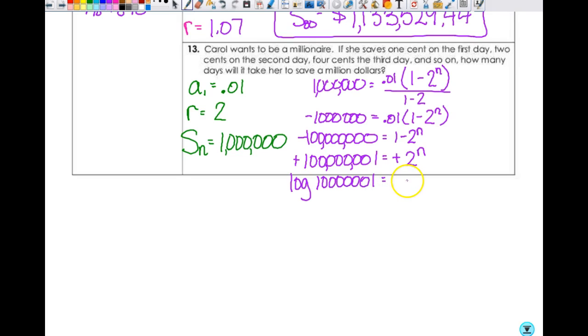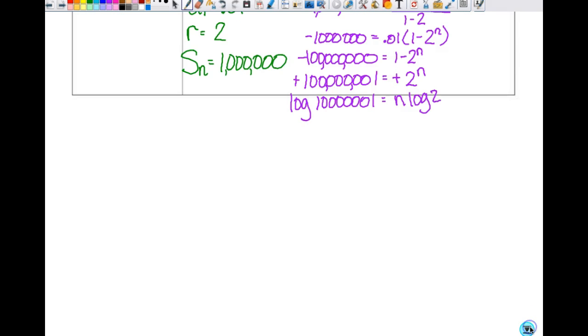And that's equal to, what happens when I take the log over here? N comes out to the front. So n times the log of 2. And then to get n by itself, what would I do? Divide. And so I'm going to divide both sides by the log of 2, and now is when I would do it in the calculator, so I could just do it all at once.